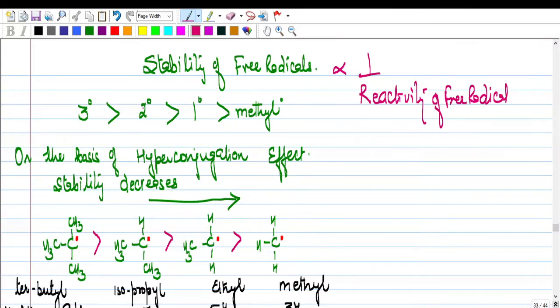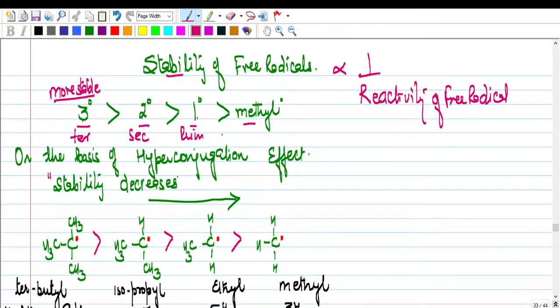So if we see stability of 3 degree, 2 degree, 1 degree, and then methyl, you will find 3 degree is more stable. So when it is more stable, definitely it is going to react slowly. As we move from tertiary to secondary to primary, the stability decreases.